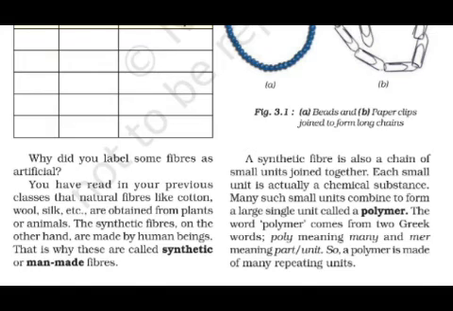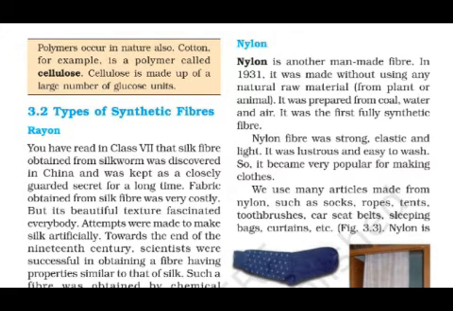Now we are on page number 33. Polymers occur in nature also. You can see natural polymers as examples. Cotton, for example, is a polymer called cellulose. You may now think that we have discussed polymers as many units, so how is cellulose called a polymer? Because cellulose is made up of a large number of glucose units. When a large number of glucose units come together, the cellulose polymer is formed.